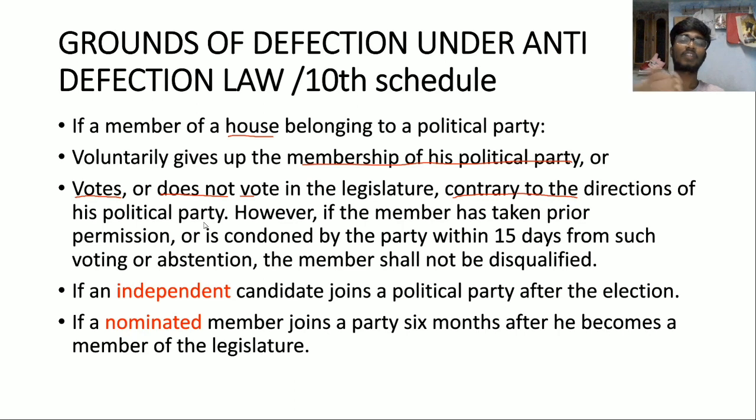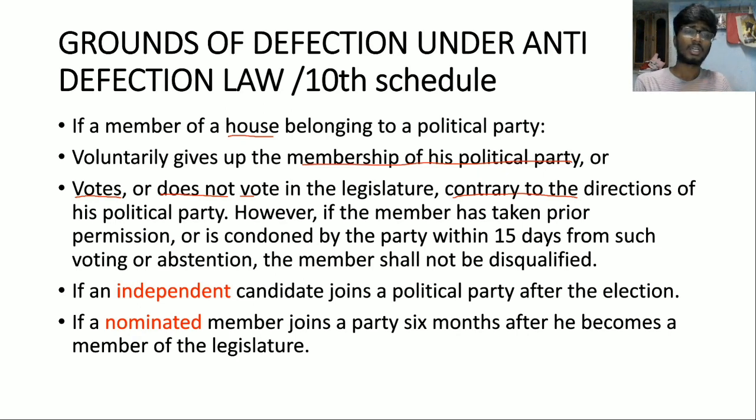So what does this mean? Say for example, the government has called for the Citizenship Amendment Act. When the Citizenship Amendment Bill was placed in Parliament, the opposition party issued a whip to its members, like don't vote for this bill.